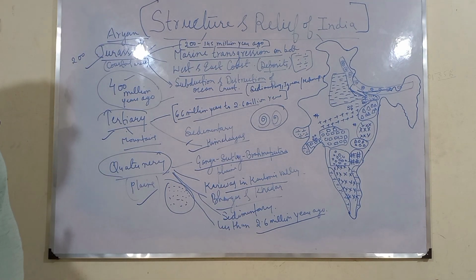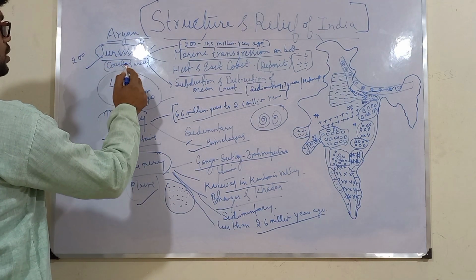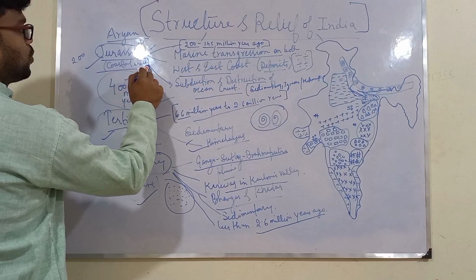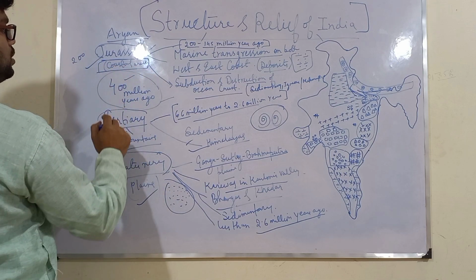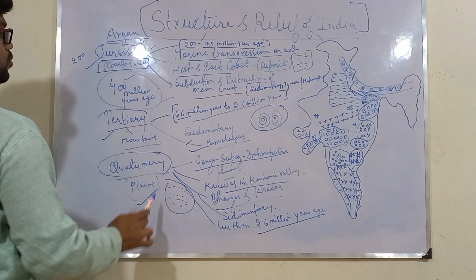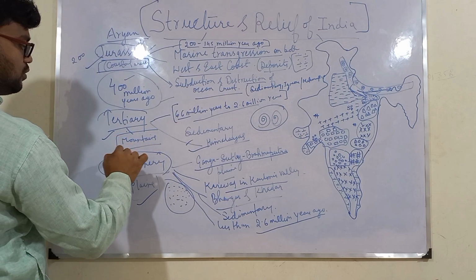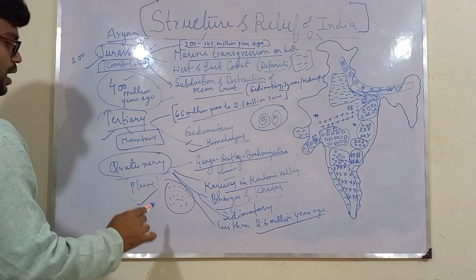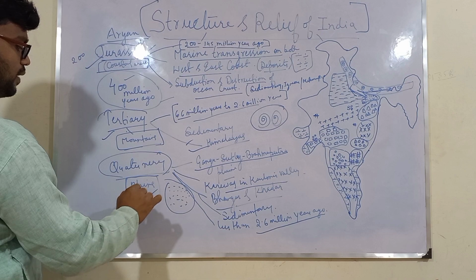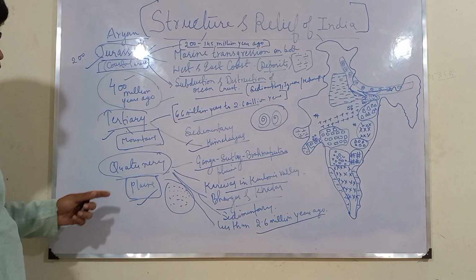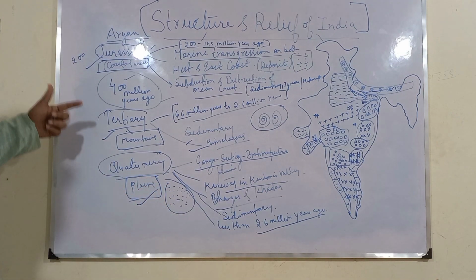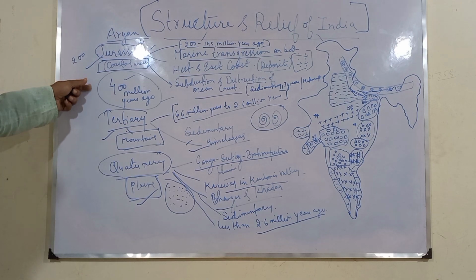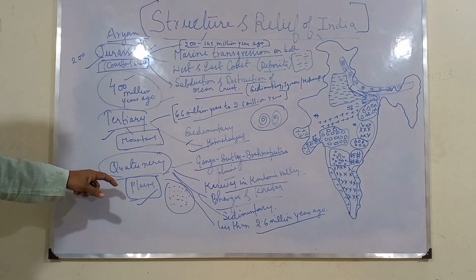Another main difference is that Jurassic rocks you will mainly find in the coastal areas. Remember this, you will mainly find these in the coastal areas. Tertiary rocks you will mainly find in the mountains, and Quaternary rocks you will mainly find in the plains. So this is the second difference between the three, Jurassic, Tertiary and Quaternary.